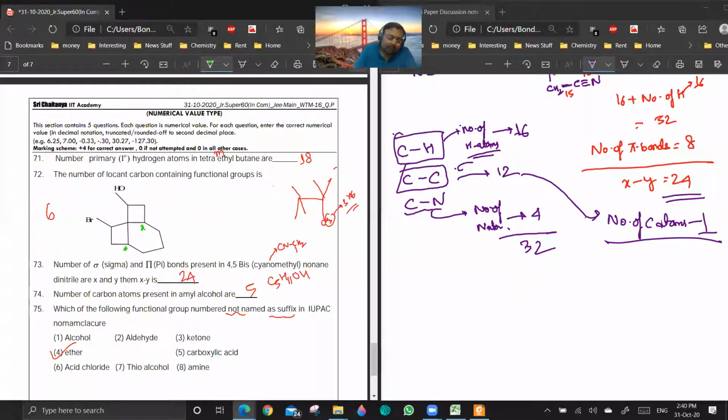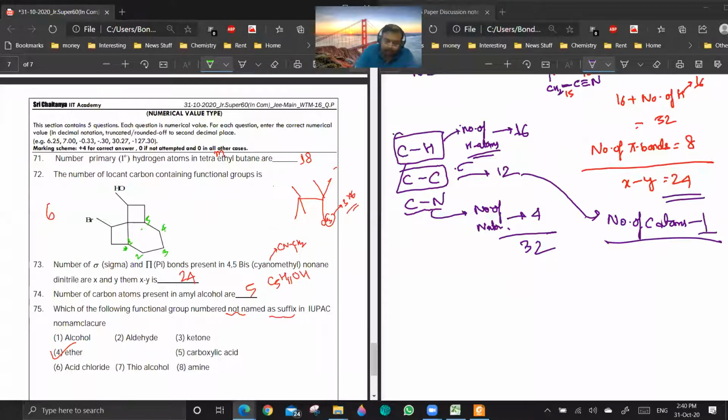So let us say that I start the numbering from this bridgehead. What is the rule in bicyclo nomenclature? First, we go to the largest ring, so 1, 2, 3, 4, 5. After that, the second largest ring. So what is the second largest ring here? Now you see, both are the same from left to right.